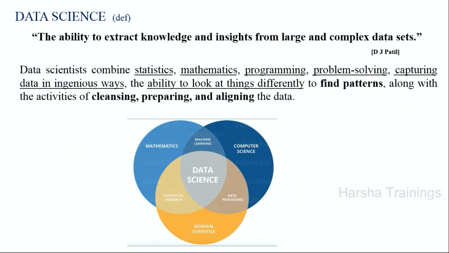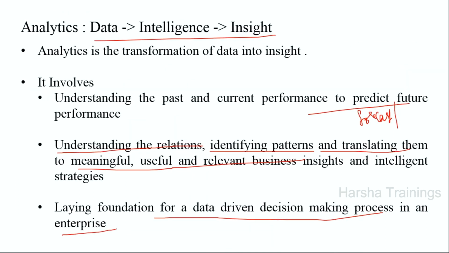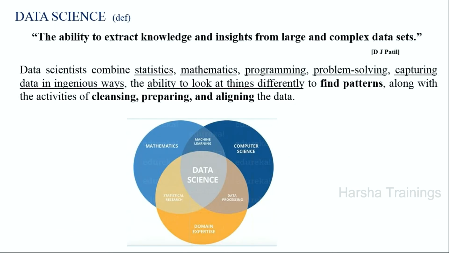Whereas, what is data science? In data analytics, we don't create any models, machine learning models. Simply, we transform the given data by using statistics. Whereas in data science, what we do is extract hidden knowledge from large and complex data sets. This is the definition given by DJ Patel, who was the chief data scientist in the White House.